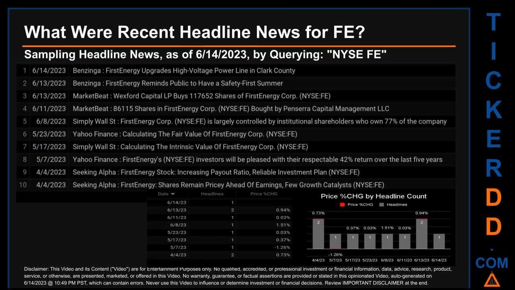Today, Wednesday, June 14, 2023, I sampled one of our news aggregators for latest headlines for this ticker. I did so by searching specifically by a keyword that may appear, broadly, in the title or the body, of discoverable news articles. The keyword that I used was a combination of the exchange and the ticker symbol, NYSE: FE. The results show 10 unique headlines, published across 8 unique dates. Publication dates span 71 days.